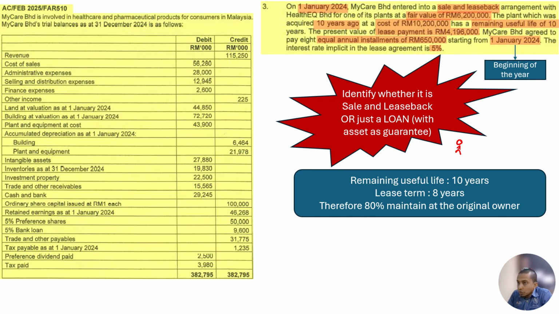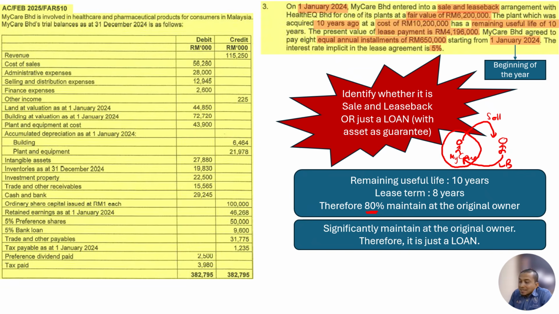This one is the original owner, in this case, it's MyCare. This one is the buyer. We sell, then lease back the asset. Sales and leaseback. So we need to know how much is actually maintained here by the original owner of the asset. In this case, 80% is maintained by the original owner. Even though we sell, it still maintains 80% to us, MyCare.